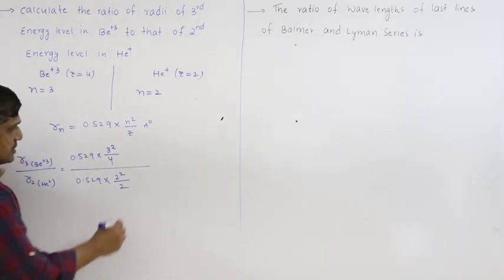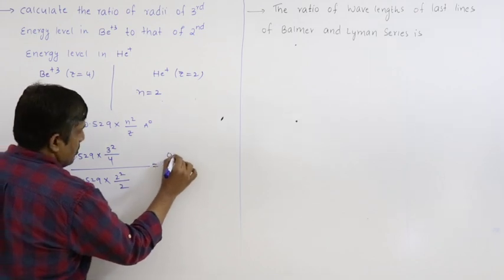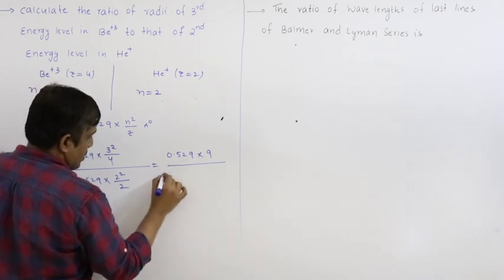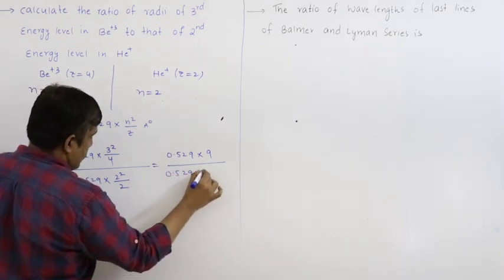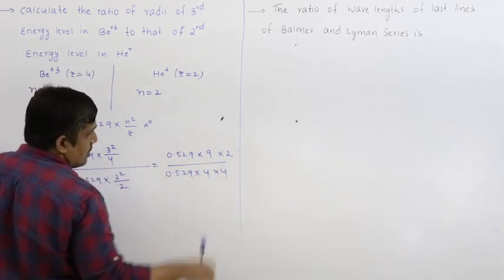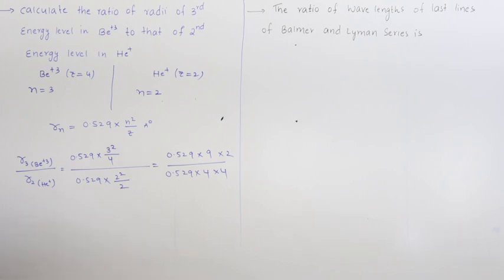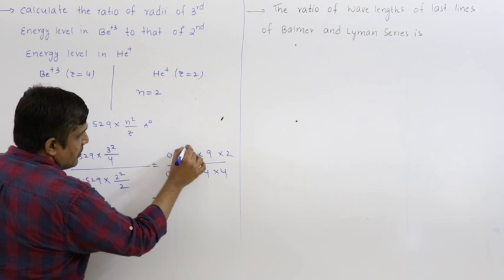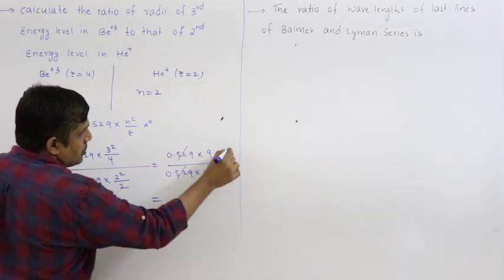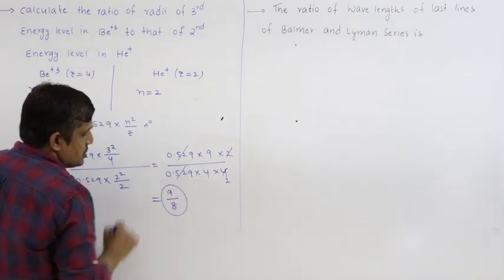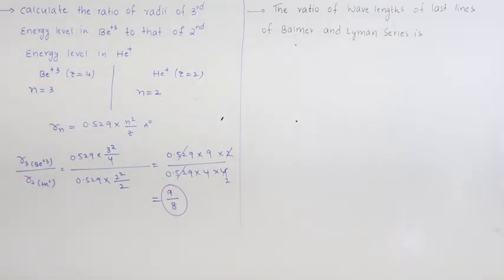So what we get here is 0.529 into 9 at the top, 0.529 into 4 at the bottom, this 2 comes to the numerator, 4 comes to the denominator. So I will get 0.529, 0.529, 2 times 2, 4, 4 into 2, 8. So the answer is 9 by 8. So the ratio is 9:8.